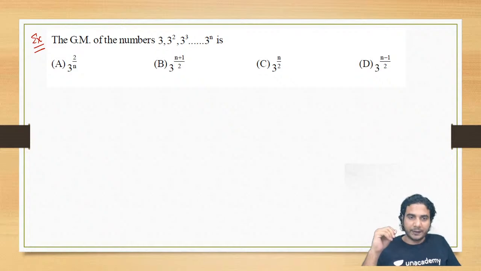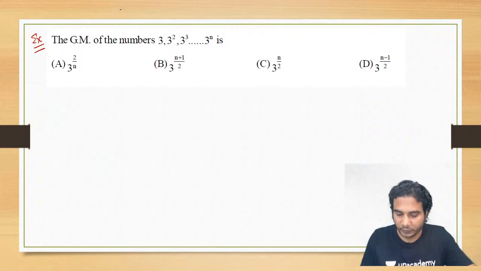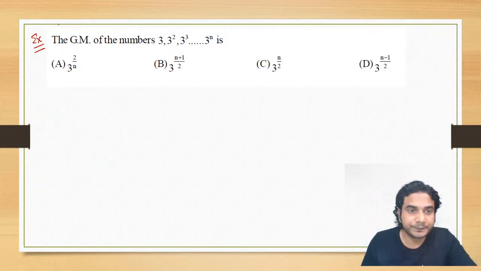Okay, Harshita is saying B. Any other answer? Then let me discuss. Suvash is also getting B, all right.